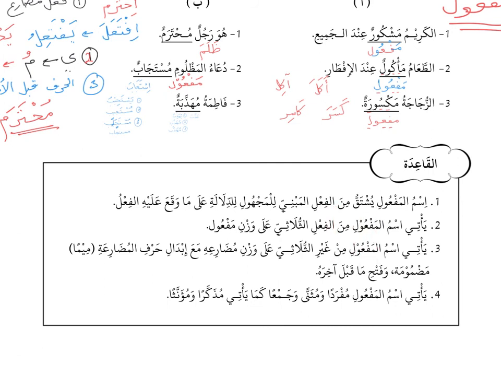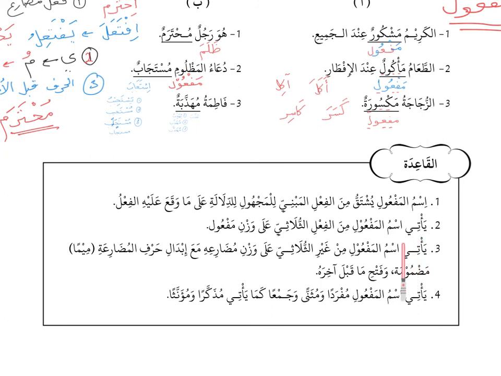Ism al-maf'ul is taken or derived from fi'il mabni lil majhul. Fi'il mabni lil majhul is a term to refer to a passive verb, so there will be a lesson on passive verb. Lidilalati ala ma waqa'a alayhi al-fi'lu, to tell what or who the action happened to. Again, this is related to another topic, so let us ignore this one. What is important is point number 2 until number 4.